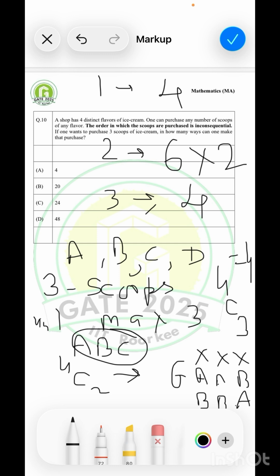So now you can count the total number of ways. 6 into 2 is 12, 12 plus 4 is 16, plus 4 is 20. So therefore answer B is correct. The correct answer is 20.